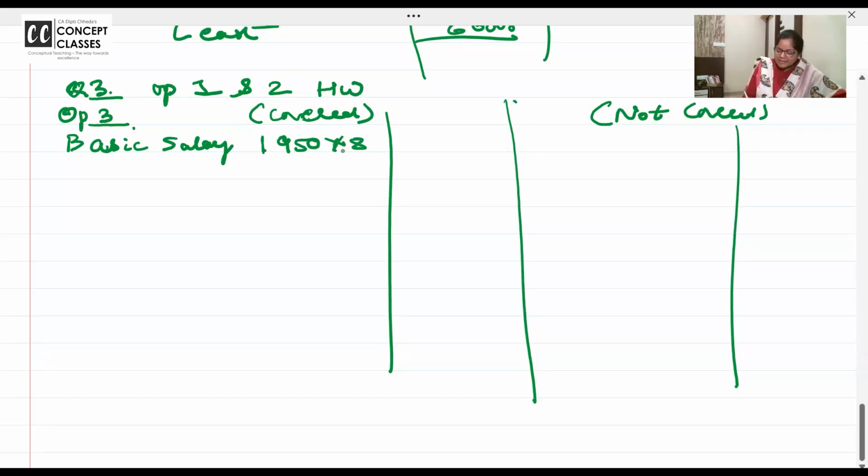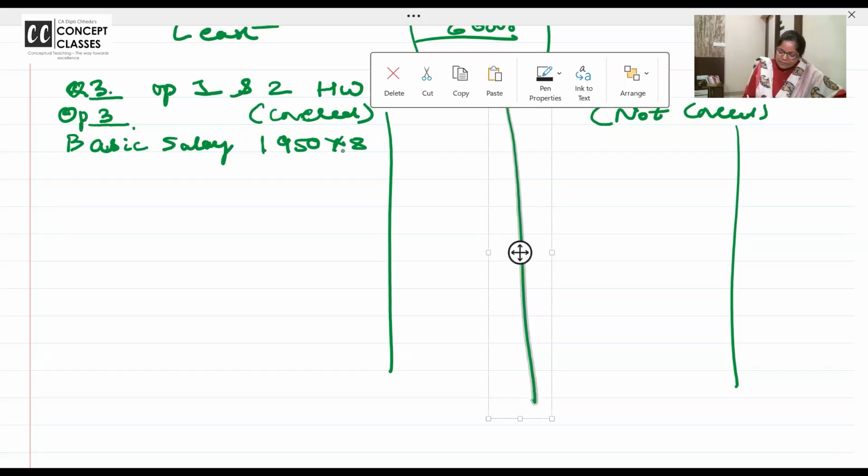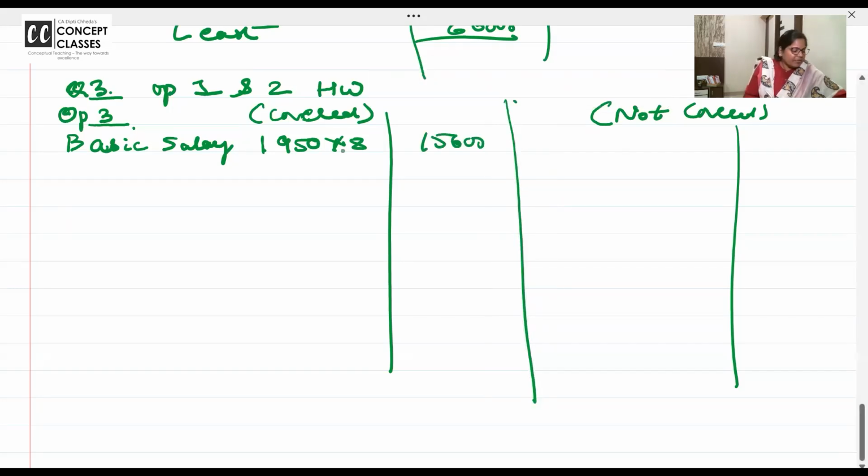1950 into 8. Simple calculation. Basic salary 15,600. DA 1000 into 8, 8,000. Gratuity received 55,000. Inner column.